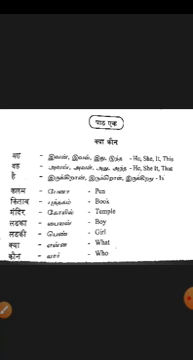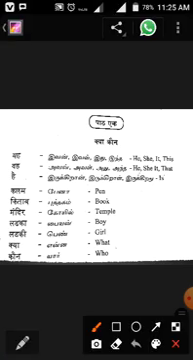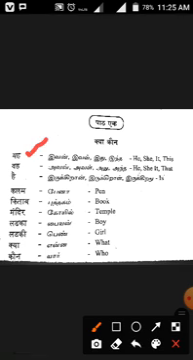Before going to the lesson, let's recall the meaning of some important words. The first one, yah. Yah means he, she, this. The word "it" will not come. It is not there. There is no meaning of "it" for yah. He, she, this. Here the meaning in Tamil is also given, so you can understand better.